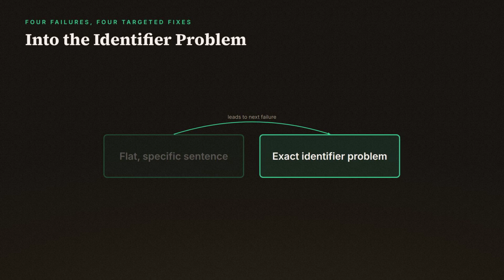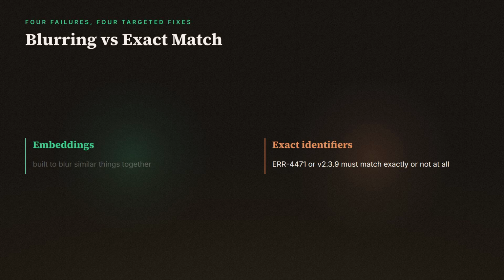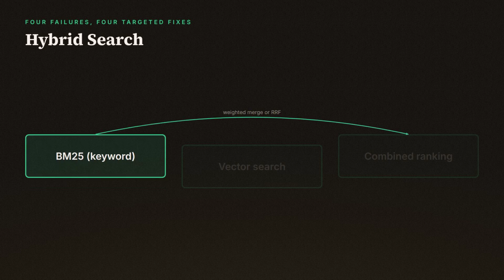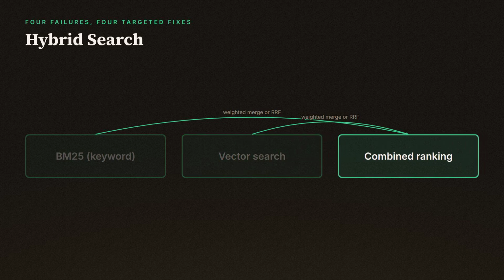Then there's the exact identifier problem, which shows up constantly with error codes, version numbers, config keys, anything that's more of a string than a concept. Embeddings are built to blur similar things together, which is exactly backwards for a token like ERR4471 or V2.3.9, where you don't want it blurred with anything, you want it matched exactly or not at all. The fix is hybrid search. You run a keyword method like BM25 alongside the vector search in parallel, and combine both rankings, often with a weighted merge or reciprocal rank fusion.